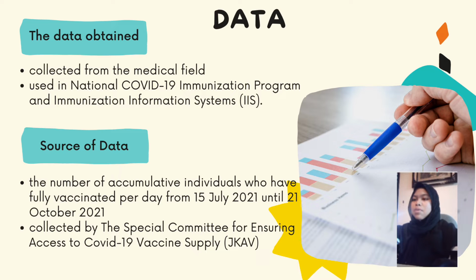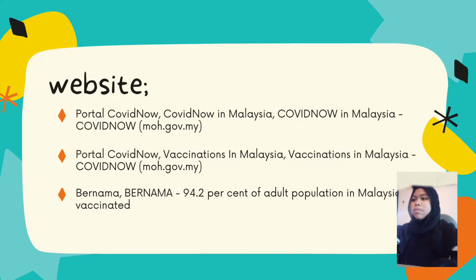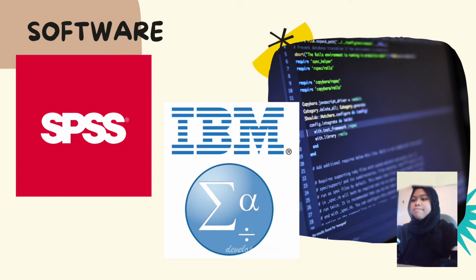This sample data was collected from the Special Committee for Ensuring Access to COVID-19 Vaccine Supply, JKAV, from the website. And it is also co-chaired by the Ministry of Health of Malaysia and Ministry of Science and Technology and Innovation.